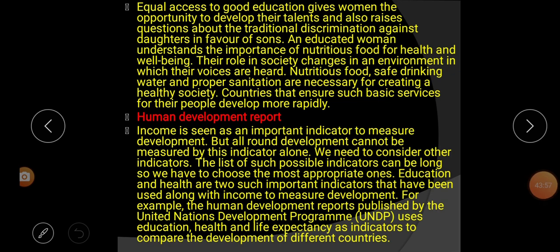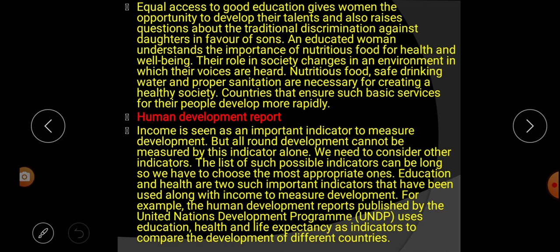Our next topic is the Human Development Report. Income is seen as an important indicator to measure development. So, income is seen as what? An important indicator to measure development. But all-round development cannot be measured by this indicator alone. If you want to know about all-round or holistic development, income is not the only indicator, but there are also some other indicators.